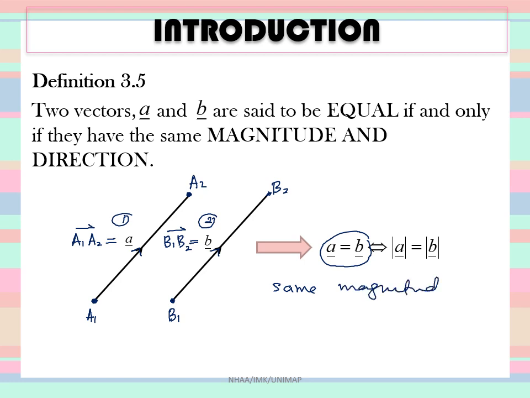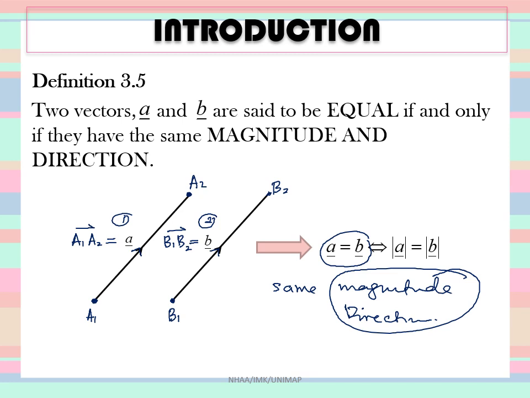If both of the vectors have equal magnitude and equal direction, then they are said to be equal.